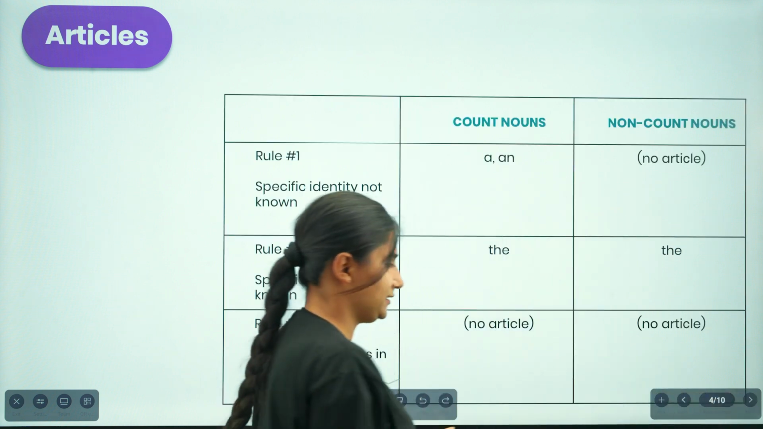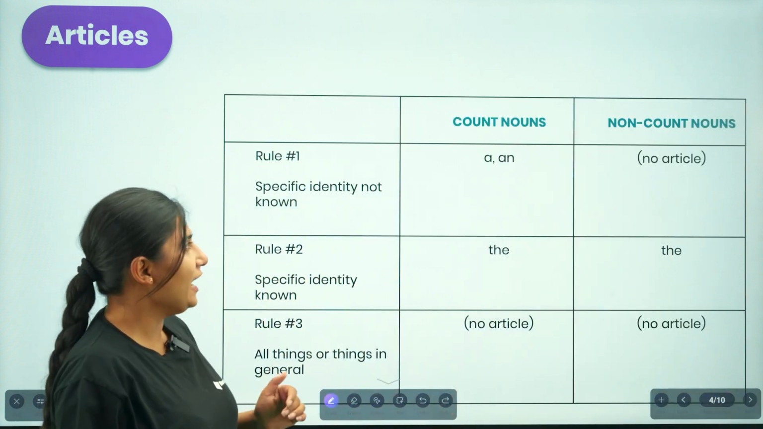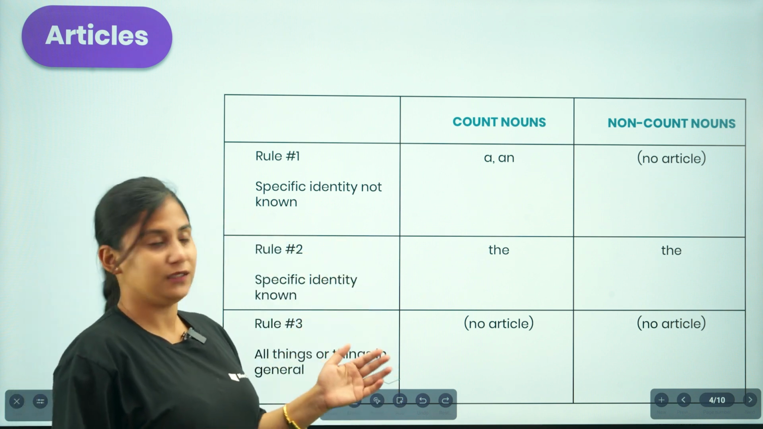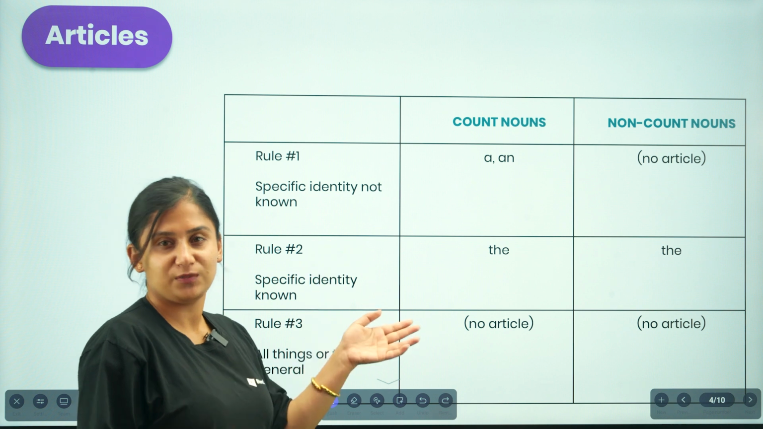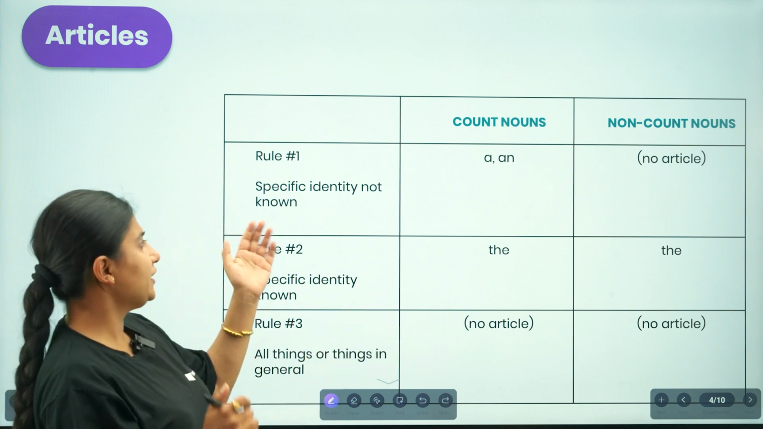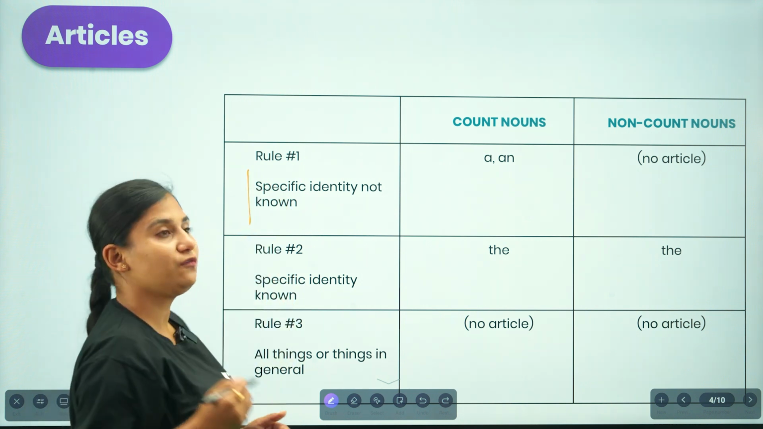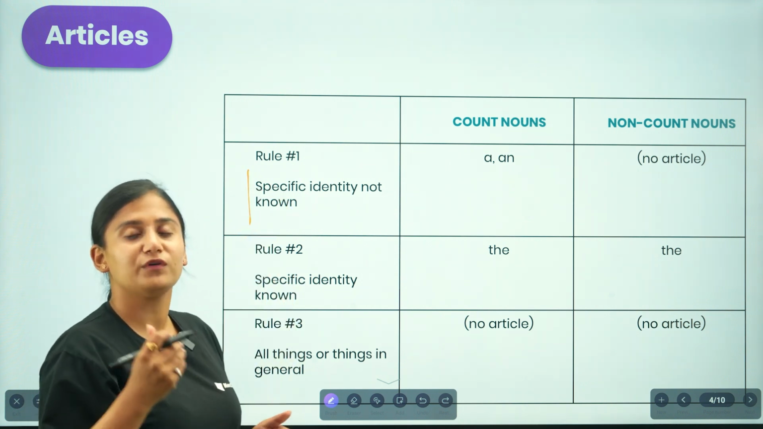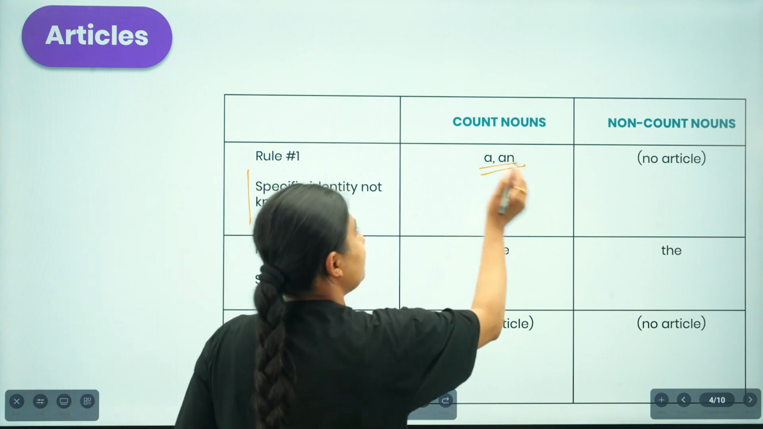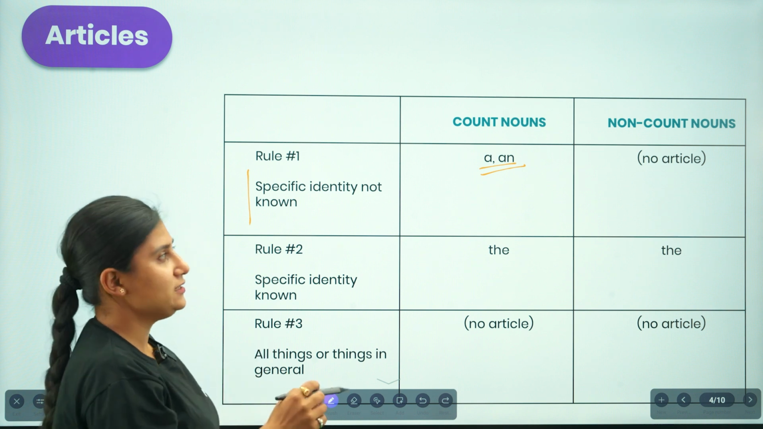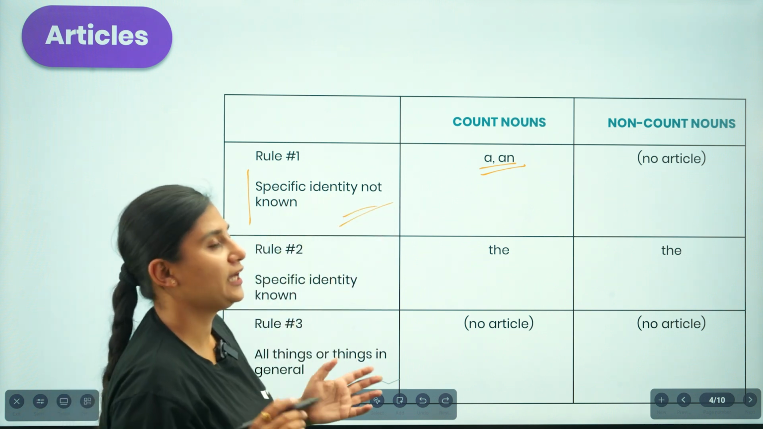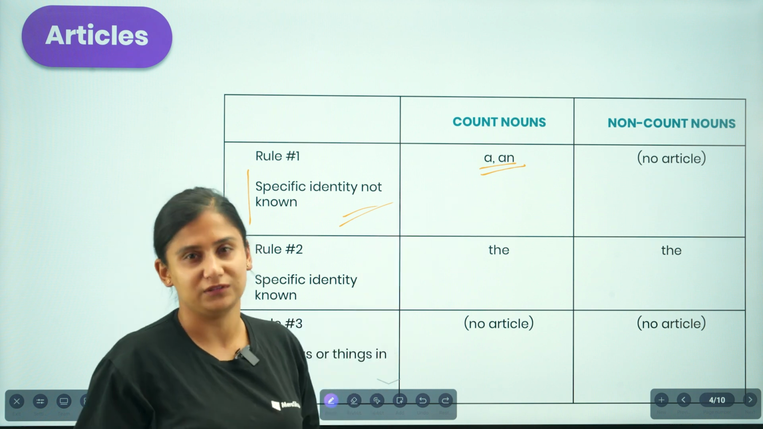Now let us understand this with the chart as well. We have the rules over here, and when are we supposed to use the articles, whether with countable nouns or uncountable nouns. First of all, rule number 1, specific identity not known. If we are unaware of what we are talking about, or we can't be specific, then we will use either "a" or "an" before the countable nouns. In the same context, we won't use any article before the uncountable nouns.